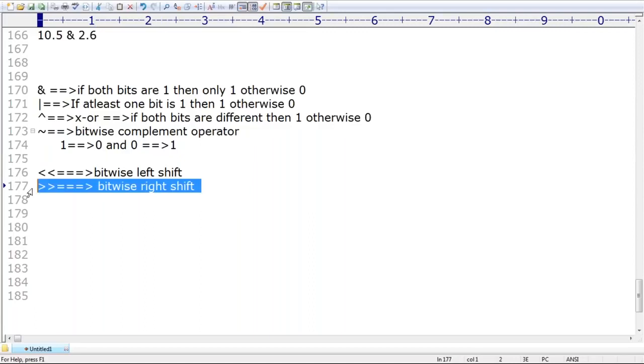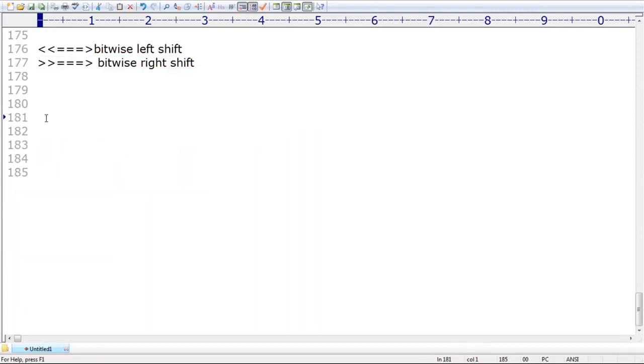Next, left shift and right shift, which I will explain with an example. Up to this point is it clear? It seems to be some known terminology.